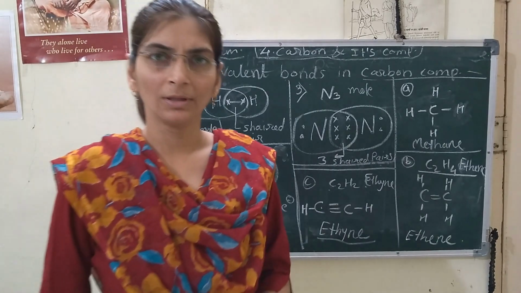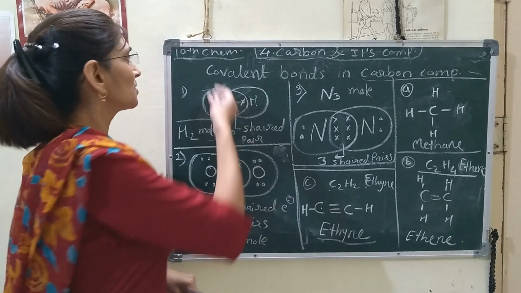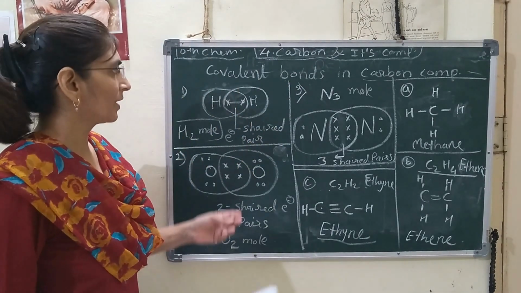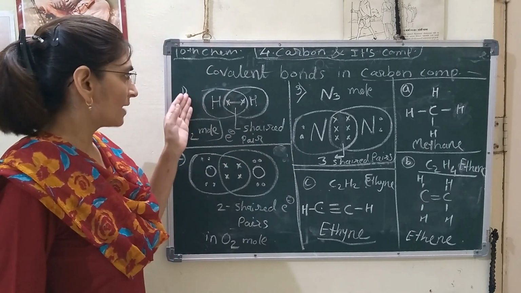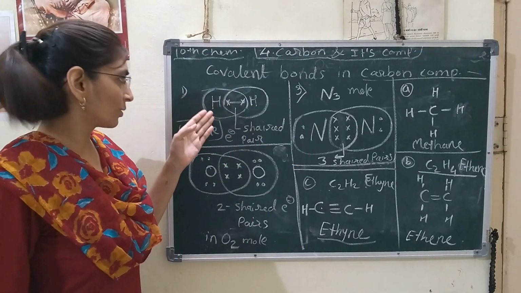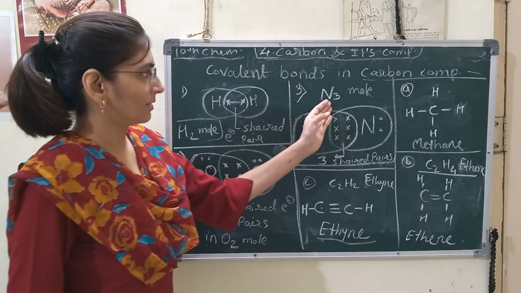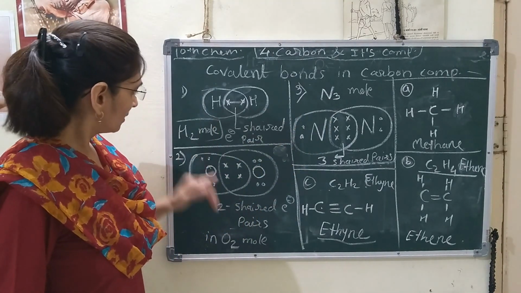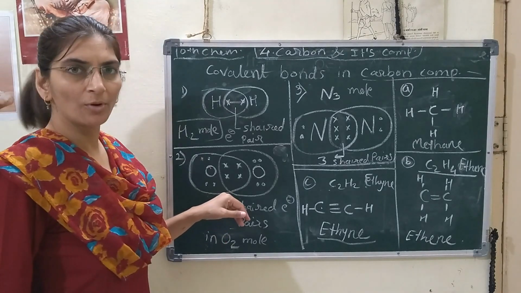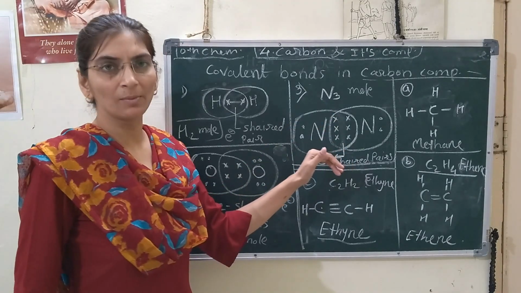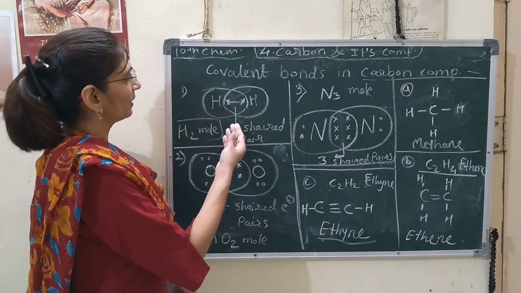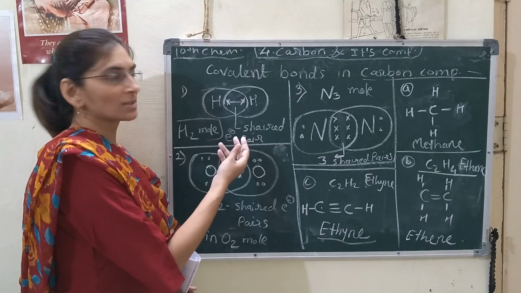Hello students, today we will see our chemistry chapter number 4, carbon and its compounds. In our last lecture we have seen covalent bonds, and covalent bonds in hydrogen, oxygen and nitrogen molecules. In hydrogen there is a single bond, in oxygen a double bond is present, in nitrogen a triple bond is present. But under this we will see the Lewis dot structure.